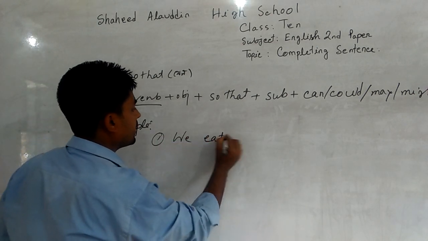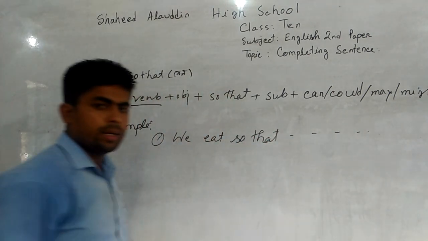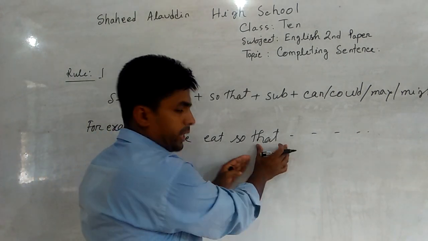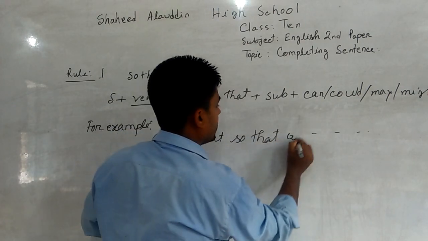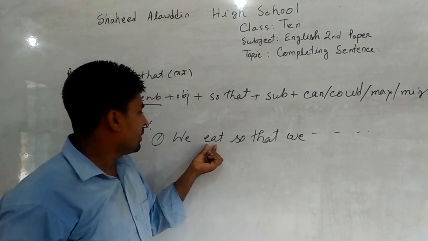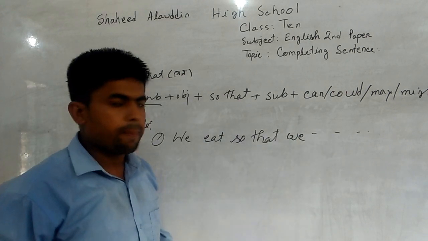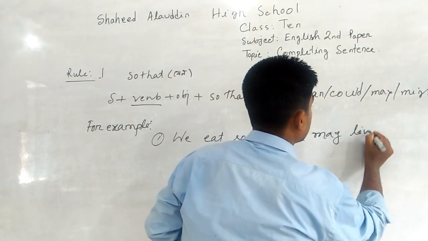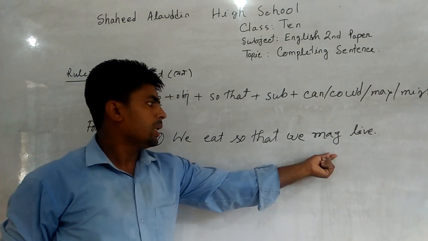We eat so that. Here we eat so that. After so that, we have to use subject again. Here the subject is we. Then we should use can or may, as the first clause is in the present indefinite tense. We may live. We eat so that we may live.